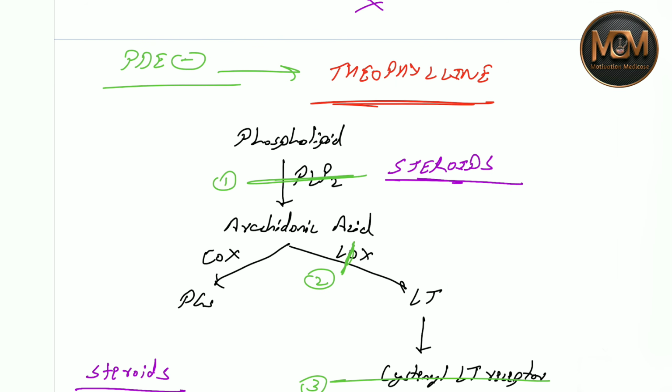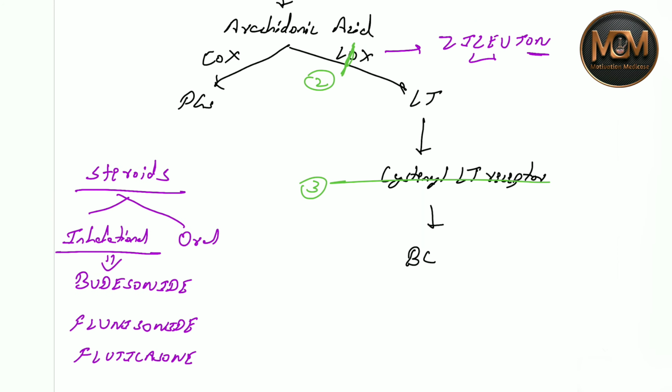The second type is the lipoxygenase inhibitor. The drug you can give is zileuton. You can remember that this is leukotriene, no leukotriene. The third one at this step is the cysteine leukotriene receptor blocker, and you can remember two drugs, zafirlukast and montelukast. These are leukotriene antagonists.